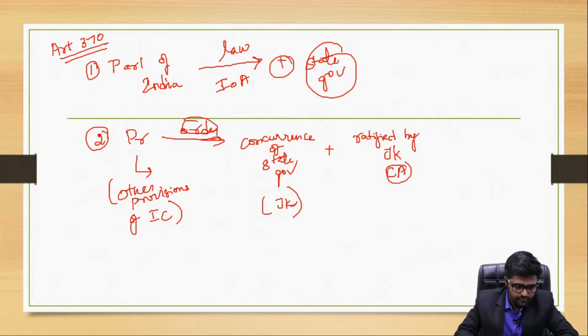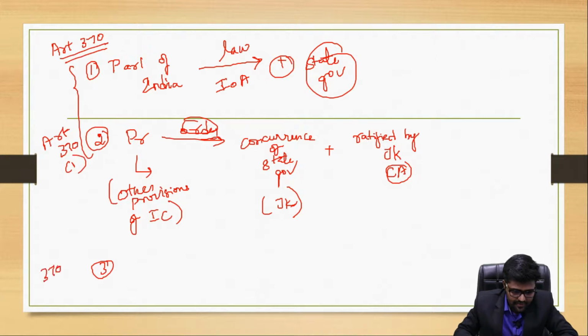Done. These two things are mentioned in Article 370 clause 1 itself. Now coming to clause 3, what does it say?